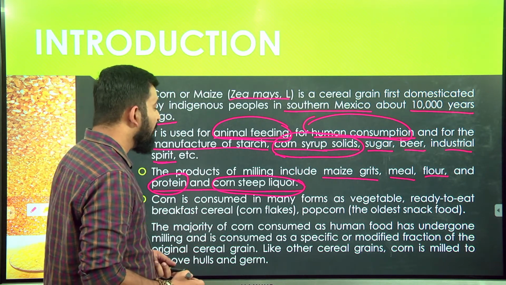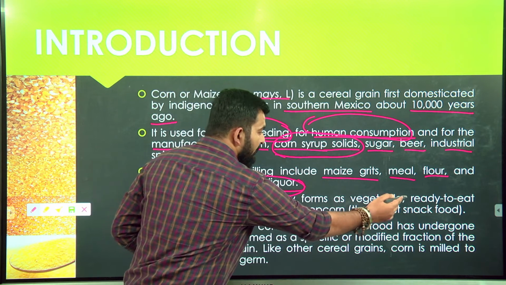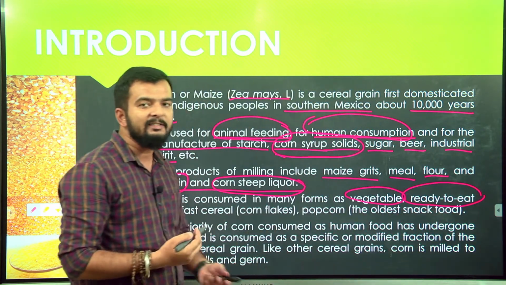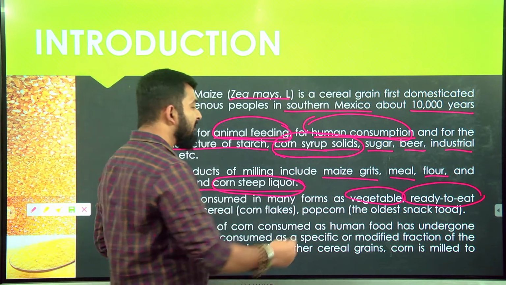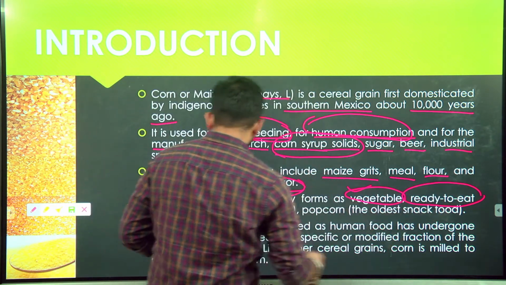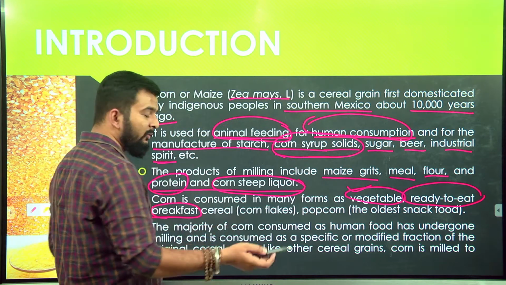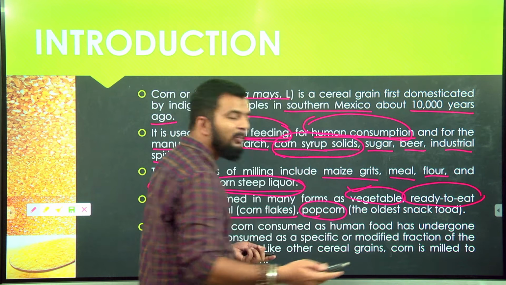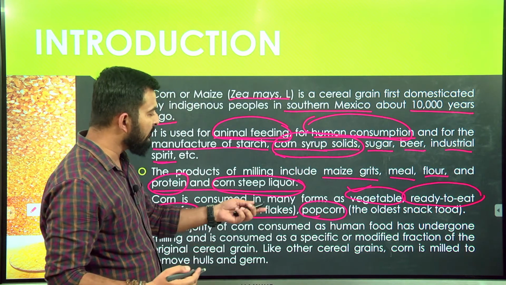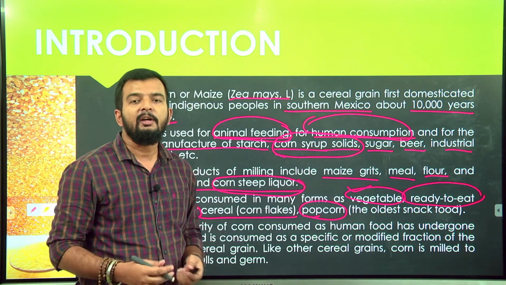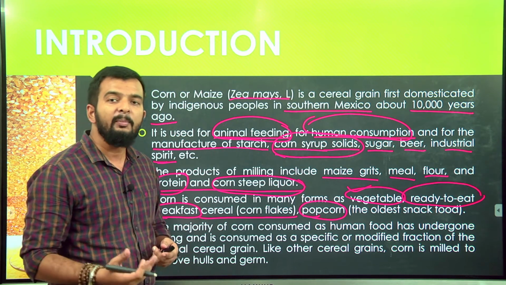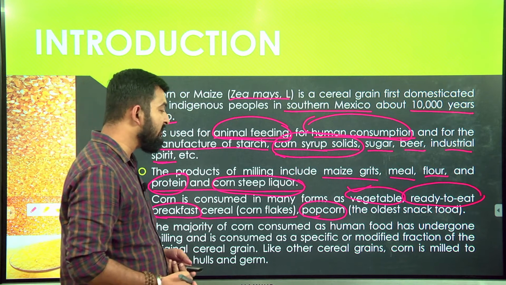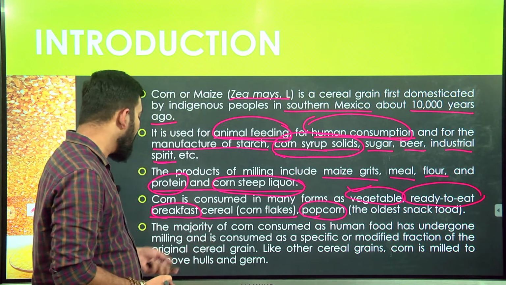Now corn is consumed by humans in many forms, as a vegetable or ready to eat snack. We consume it as corn, like sweet corn, then as ready to eat breakfast as corn flakes. Then we have popcorn also, which is the most popular snack you can say. Popcorn is the oldest snack food and is a very popular product made from corn or maize. The majority of corn consumed as human food has undergone milling.